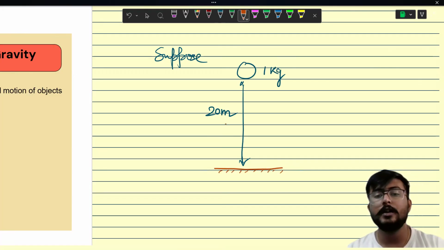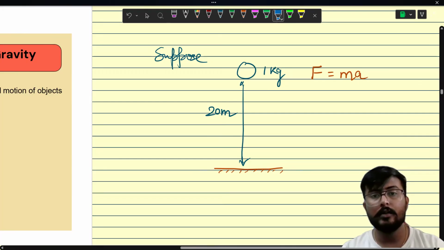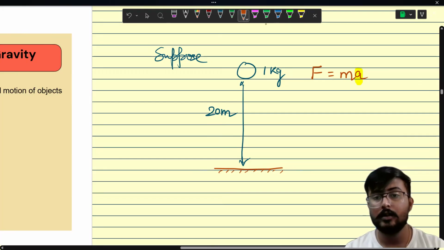If I ask you how much gravitational force is acting on it, you will say ma, but this is the force due to gravity. So here we will replace this a with g.